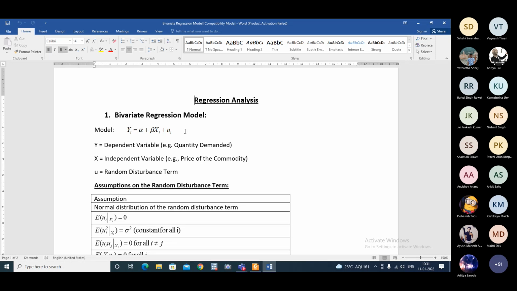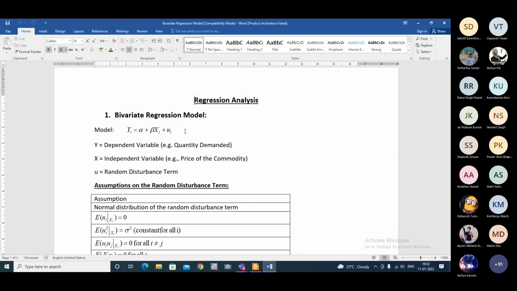So one part, if you see, is deterministic, that is alpha plus beta xi. But the other part is random, that is ui. Now, if you just see this model, you can very well see yi has two components.